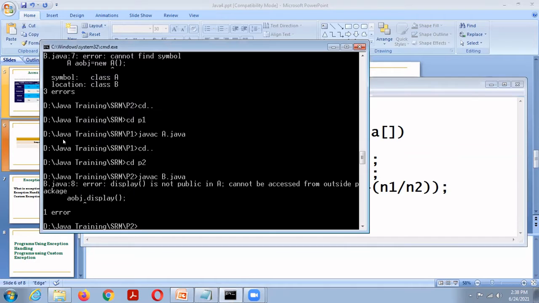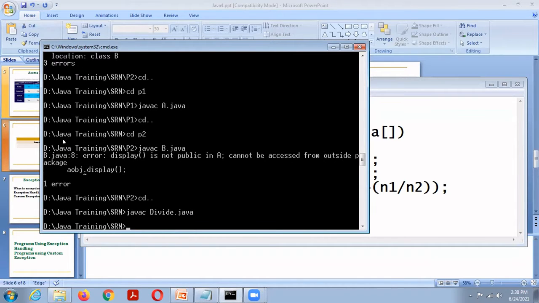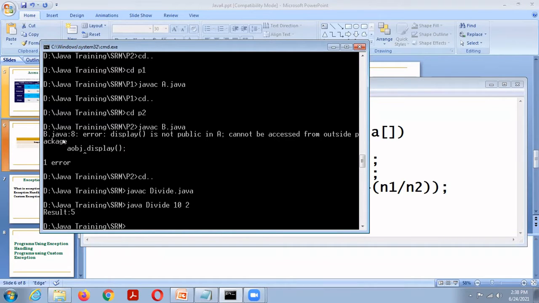So I am going to compile this program, javac Divide.java. Then java Divide 10 2. So result equals n1 by n2, 10 by 2 is 5.